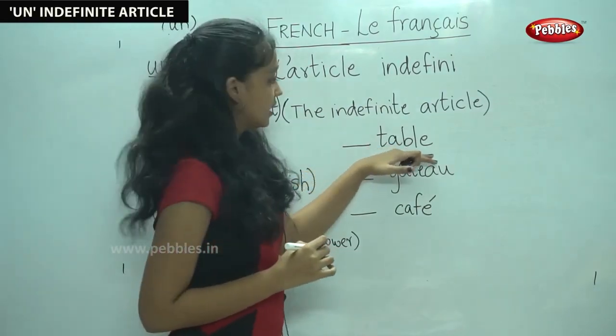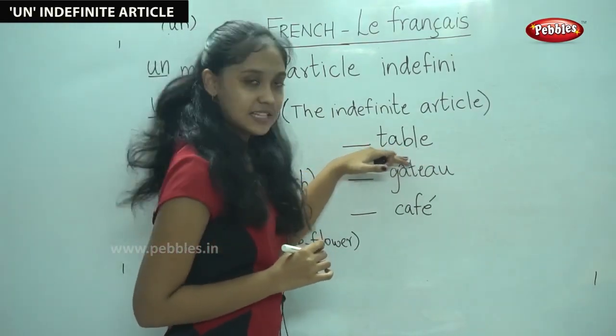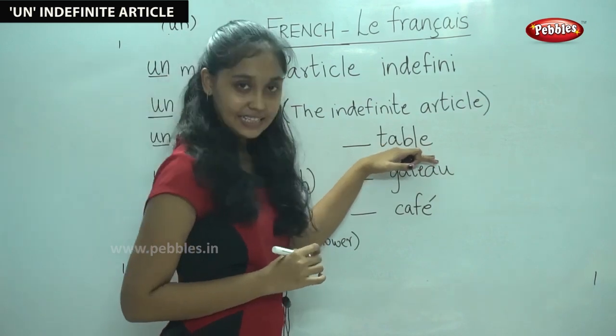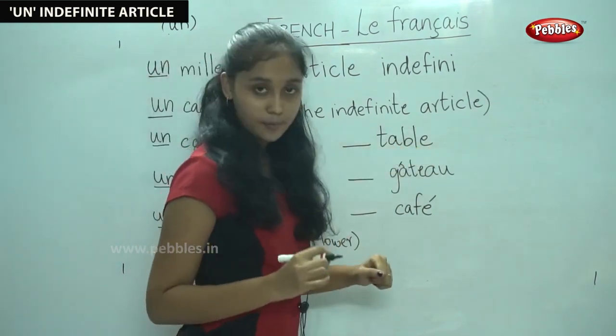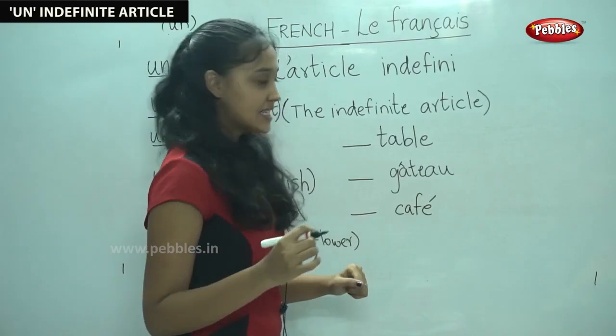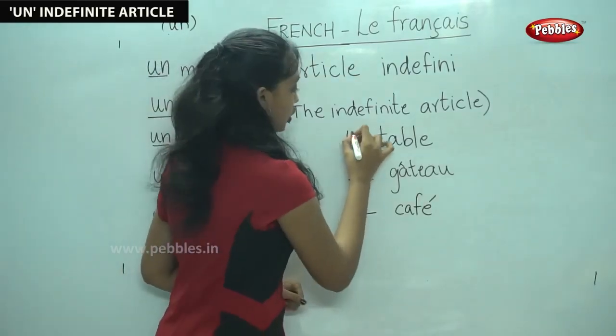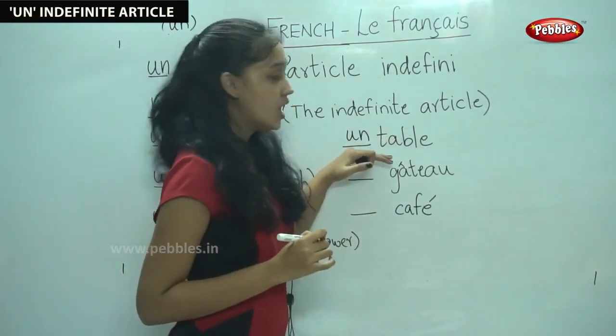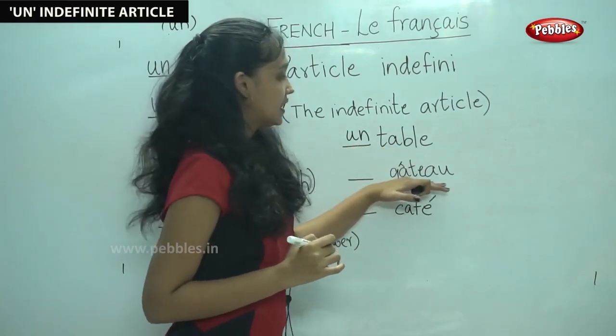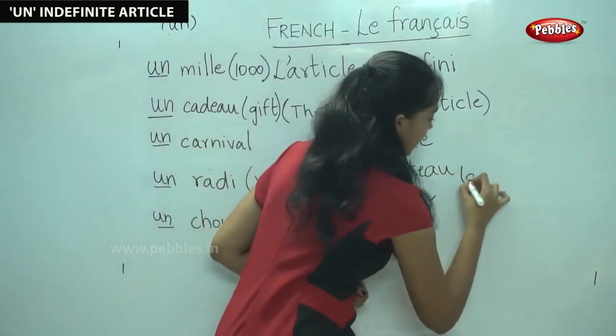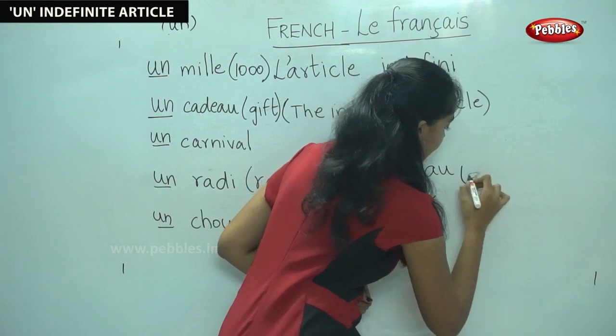Moving on, table. It is spelled the same as table in English, but it is pronounced differently. It is in the masculine singular form, therefore we use un table. The next word, gâteau. Gâteau means cake.